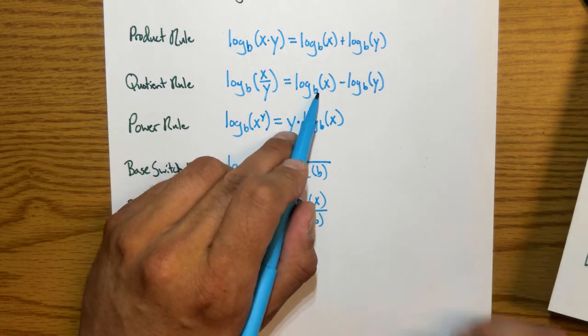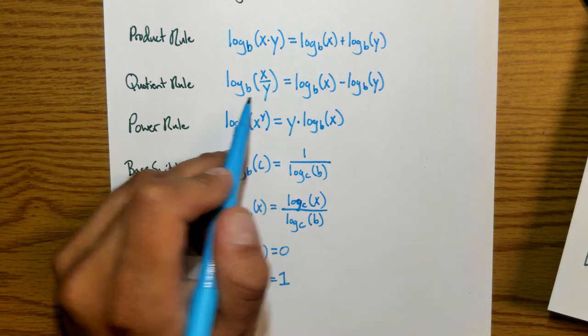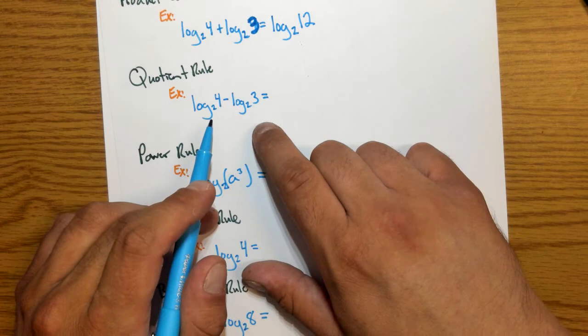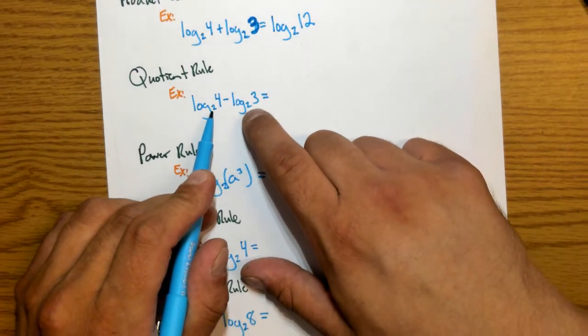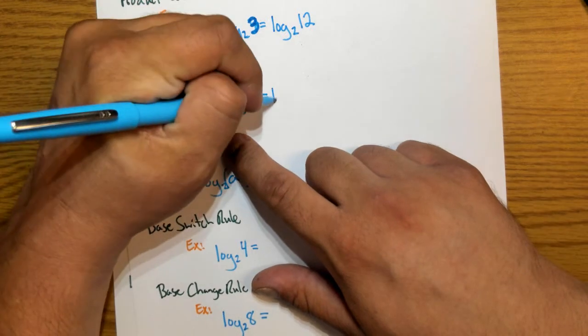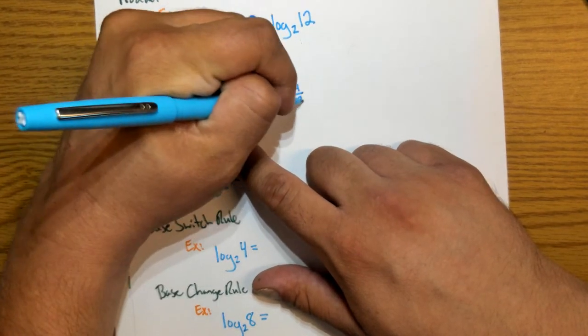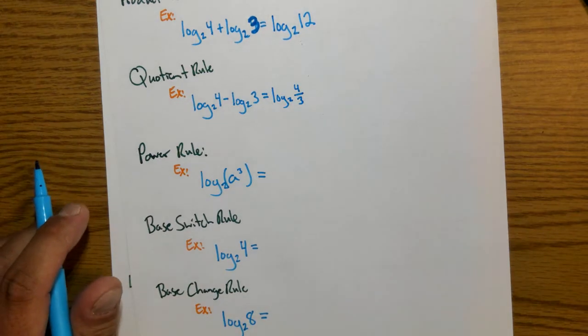If we have 2 logs that are being subtracted, we can express that as division. So here, on my quotient rule, I have subtraction. They have the same base, so we're good. And we can rewrite this as log base 2 of 4 divided by 3. Okay.